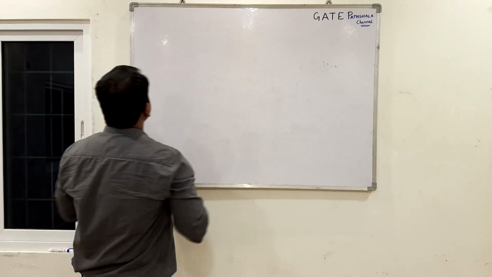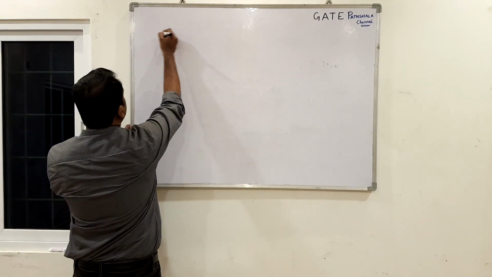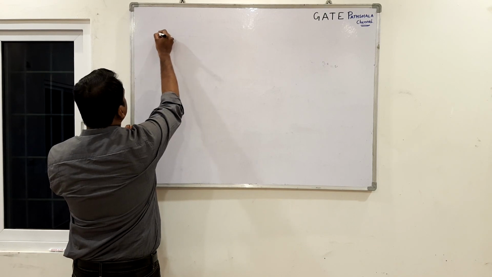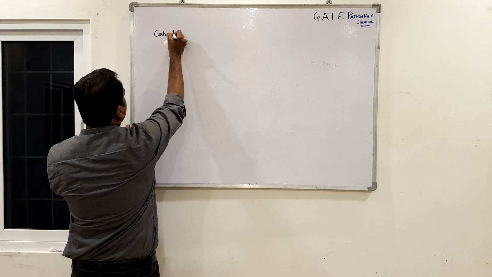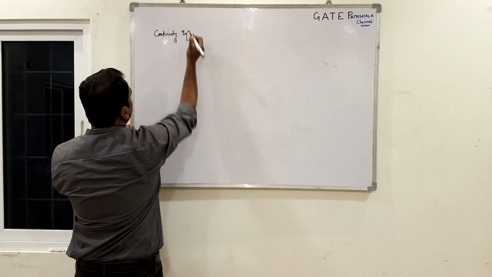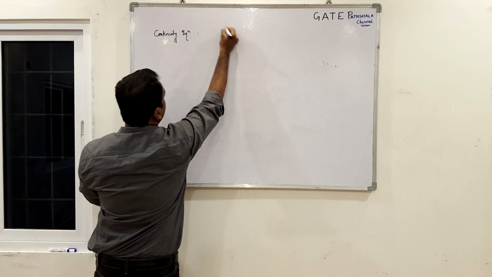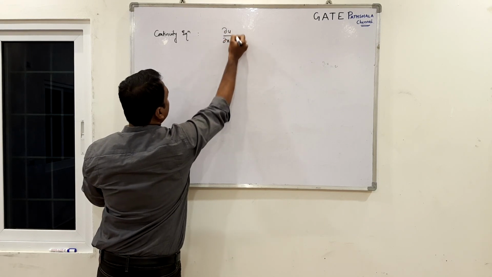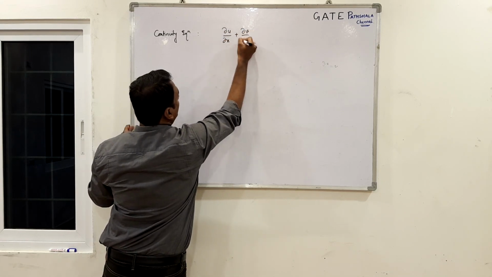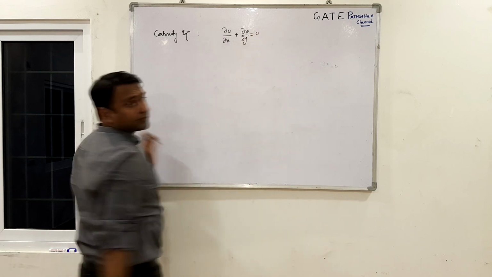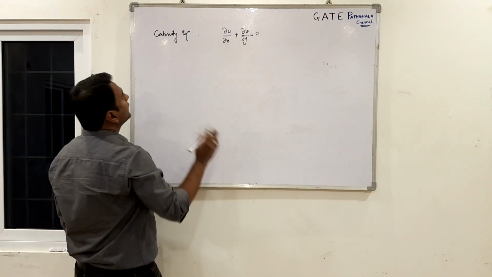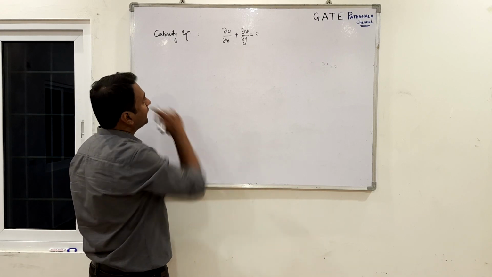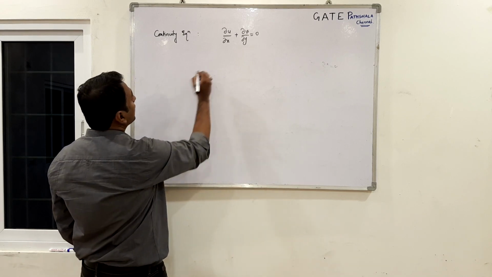Okay. Suppose I begin with writing continuity equation for 2D ideal potential flow. It will be dou u by dou x plus dou v by dou y equals to 0. That is our continuity equation for 2D ideal potential flow, which is 2D steady, inviscid, incompressible and irrotational. Okay.